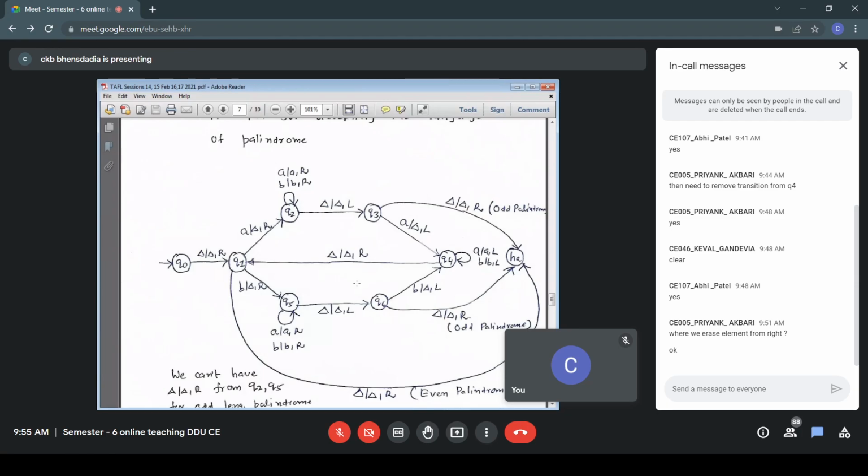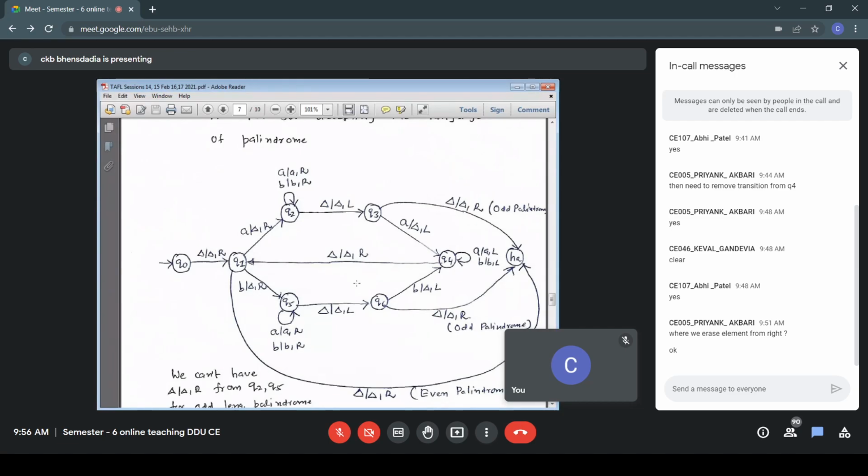So that is A blank, and then I continue moving towards left because I have to prepare myself for the next iteration. In the current iteration, from left, I have found A. Towards right, in the matching position, I must get A. If that is A, again I make this blank, and then again I return to the leftmost non-blank symbol. So that is A blank L. State is Q4. The transitions in the state Q4 are A A L and B B L because now I am returning to prepare myself for the next iteration.